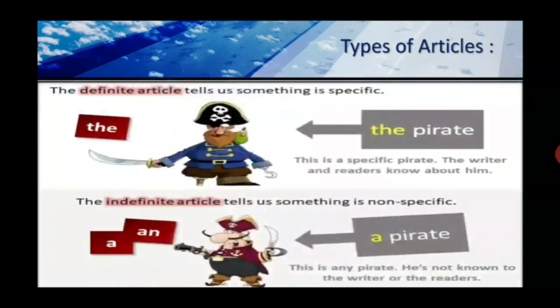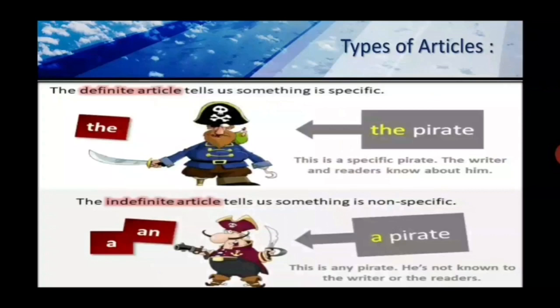So let's go for the example. Here you can see two pirates as an example. In the first one, the pirate refers to a specific pirate; I'm indicating or mentioning exactly this pirate, and you know about it. In this kind of situation, we use the.